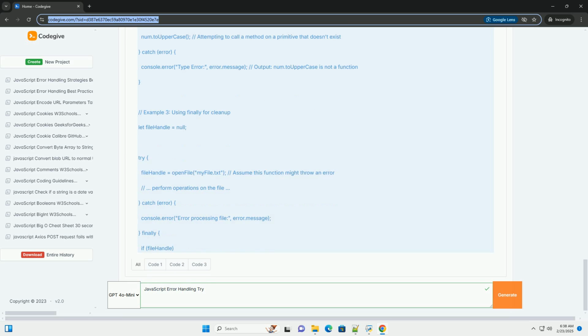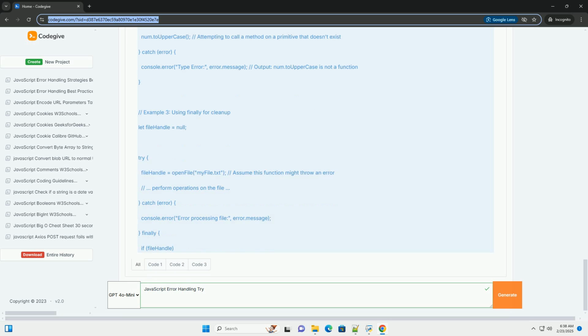In this example, the fetchData function uses async/await to fetch data from an API. The try/catch block in fetchData handles potential errors during the fetch operation. The processData function calls fetchData and also uses a try/catch block to handle any errors that might occur.